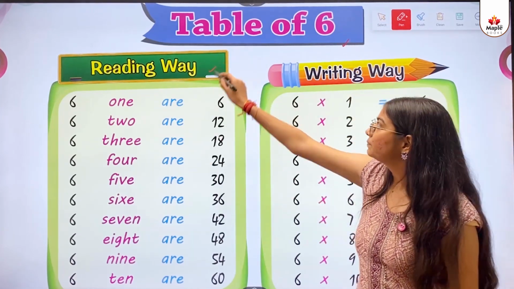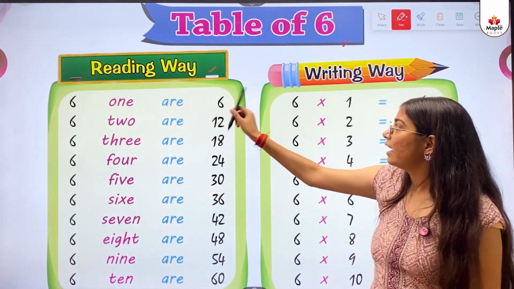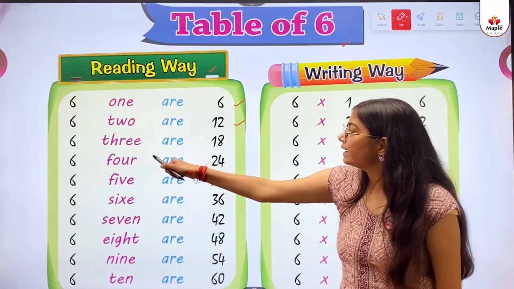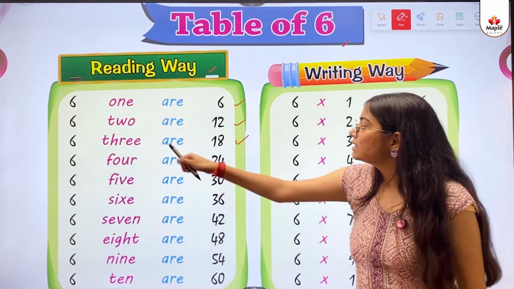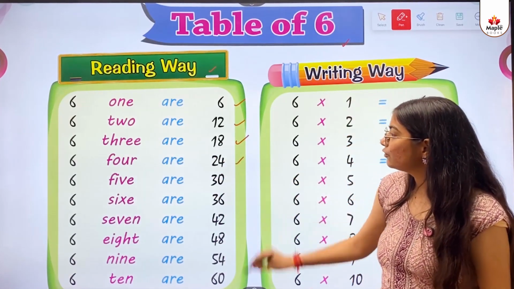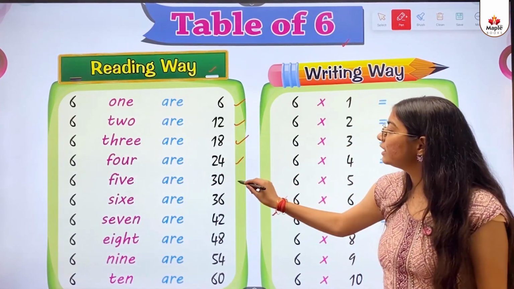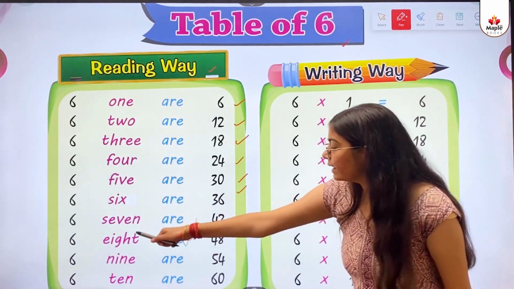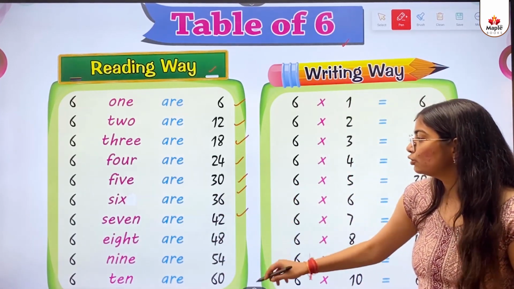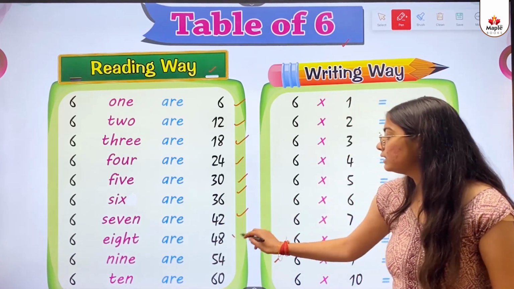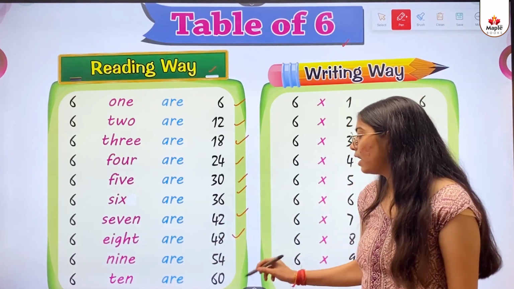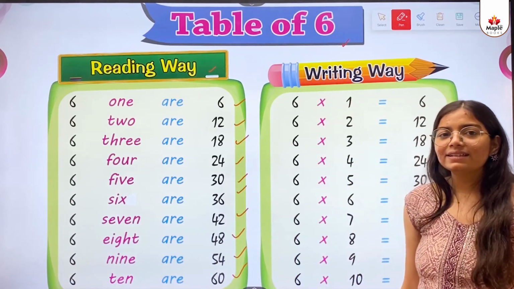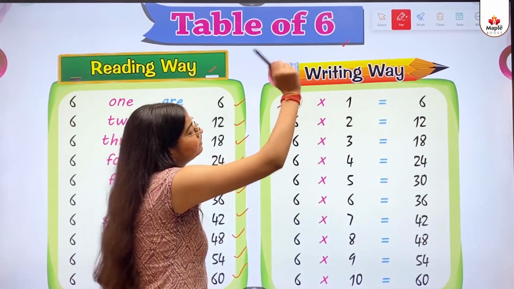Reading way. 6 1 are 6. 6 2 are 12. 6 3 are 18. 6 4 are 24. 6 5 are 30. 6 6 are 36. 6 7 are 42. 6 8 are 48. 6 9 are 54. 6 10 are 60.